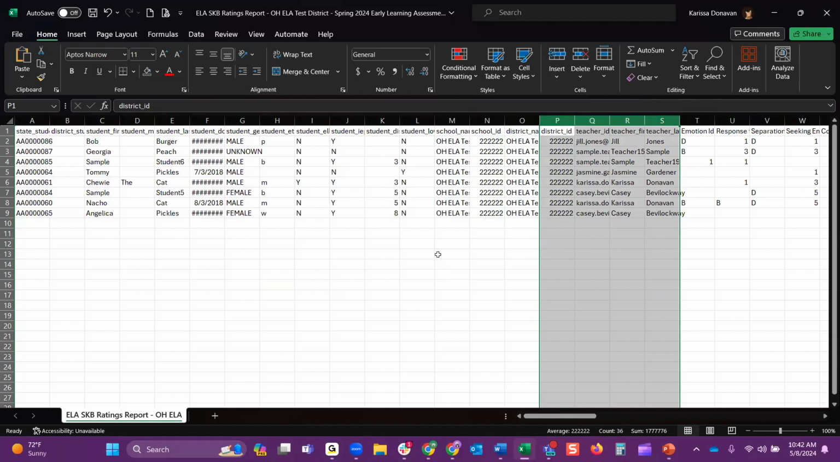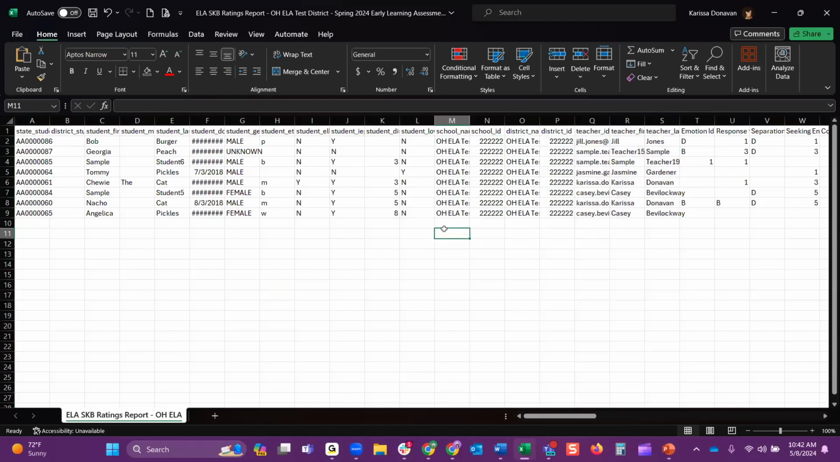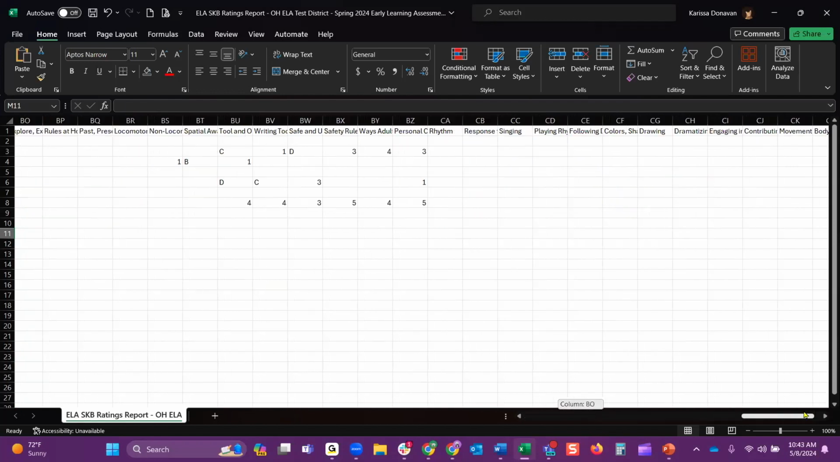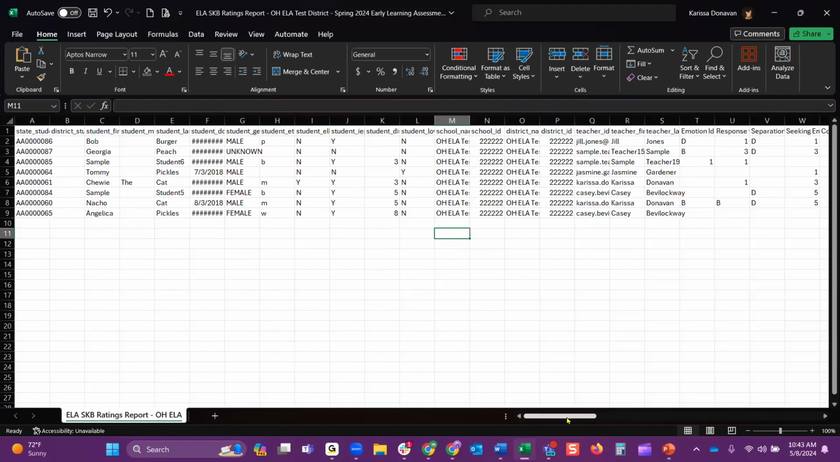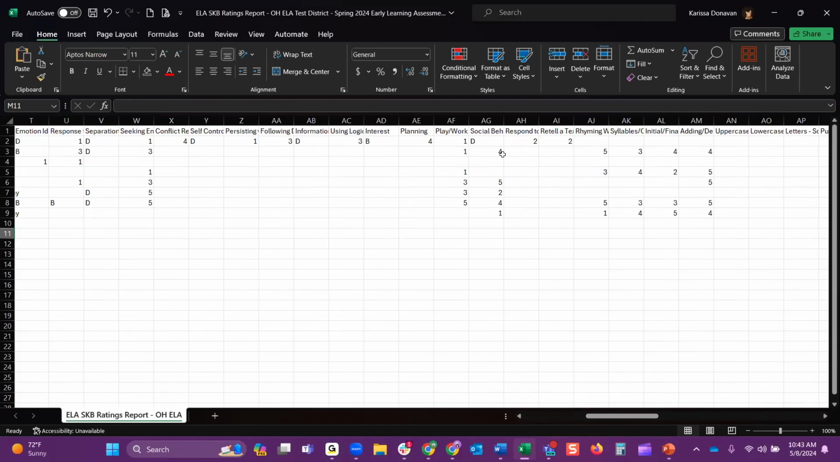Now looking at this, like I said, this is the ELA standard version, so this is going to show all 72. But if you are not doing all 72, you're just doing the 24 required, you're just going to be looking for specific scores for those specific items.